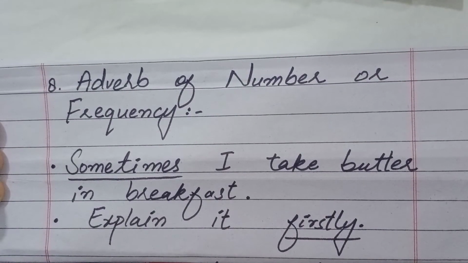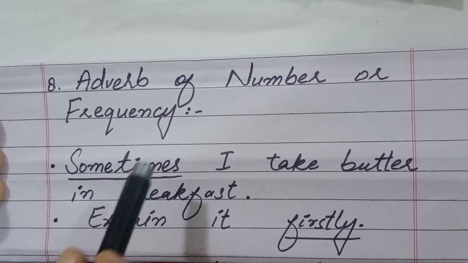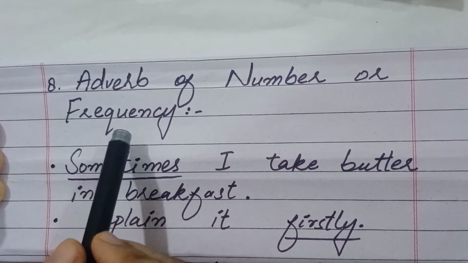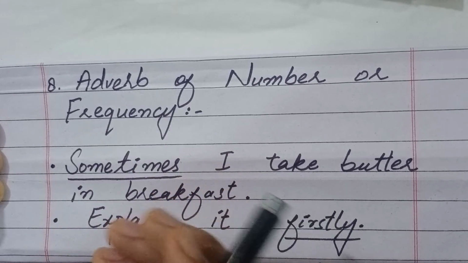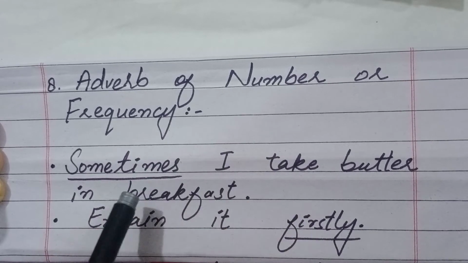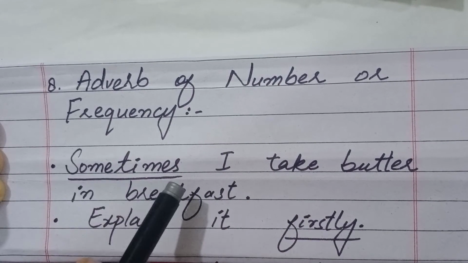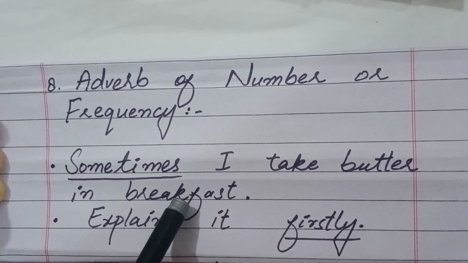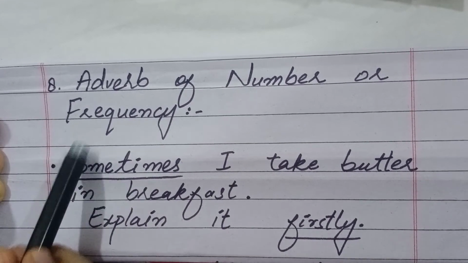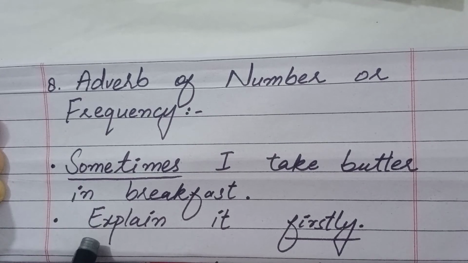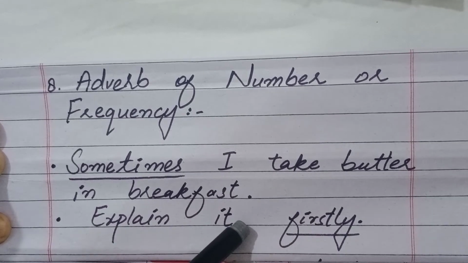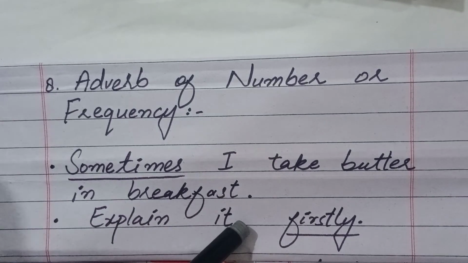Now guys, we will discuss the 8th kind of adverb, and that is adverb of number or frequency. They show number or frequency like always, usually, often, never, sometimes, etc. Move to example. Sometimes I take butter in breakfast. In this sentence, the word sometimes is adverb of number or frequency. Second example is, explain it firstly. In this sentence, the word firstly is adverb of number or frequency.